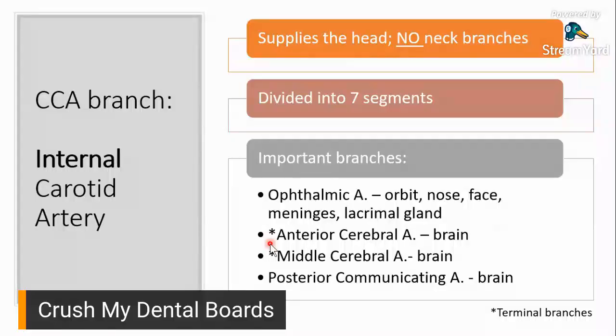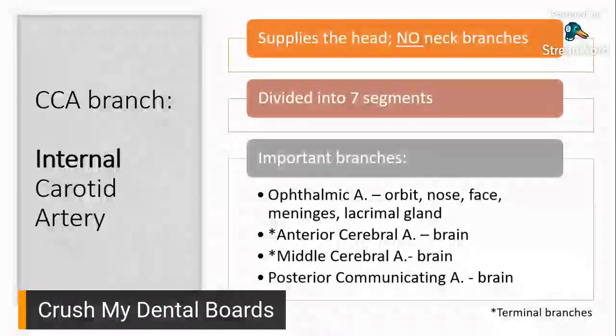And the anterior cerebral and the middle cerebral artery, why are they important? Kasama ng posterior communicating artery. It's because first most, yung dalawa, they're your terminal branches. And another importance of these three on the bottom right here would be they form part of your circle of Willis. And we'll be discussing that next, your circle of Willis.